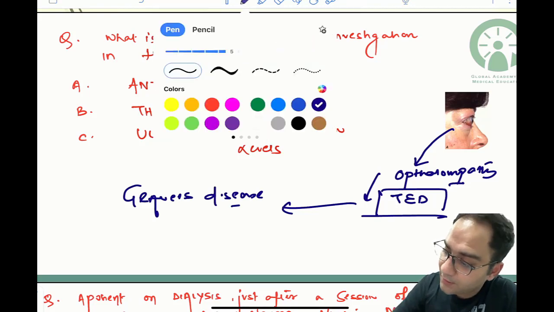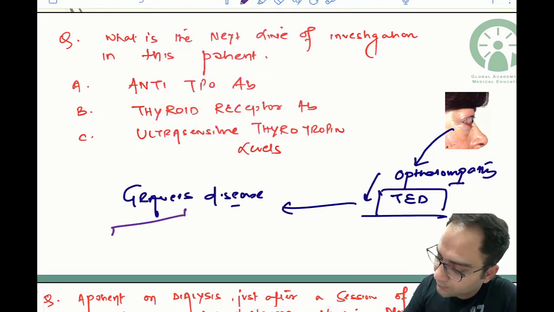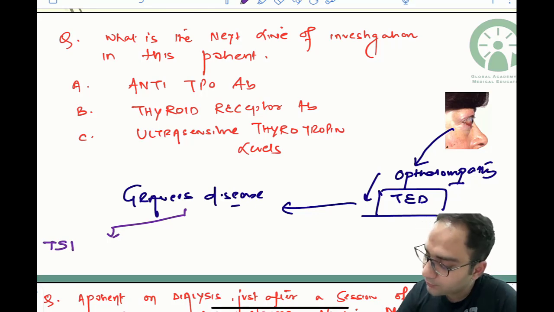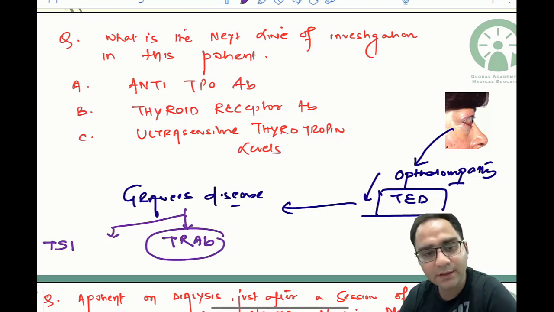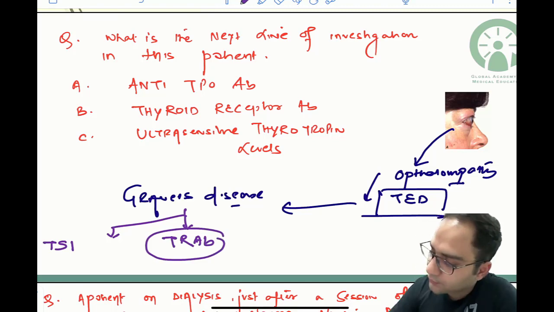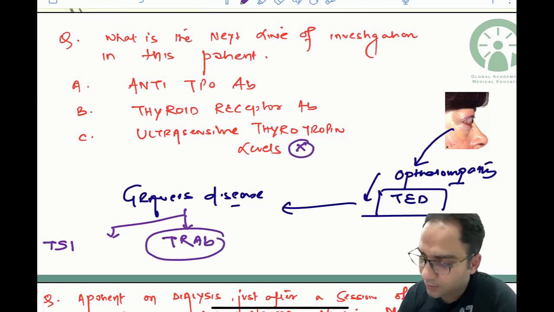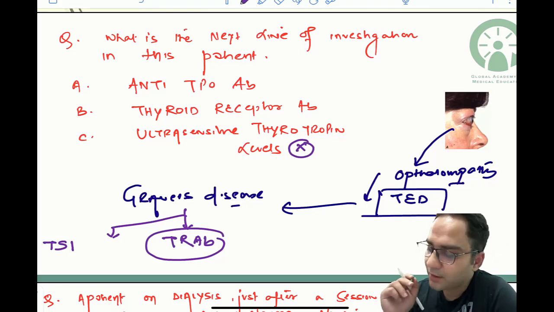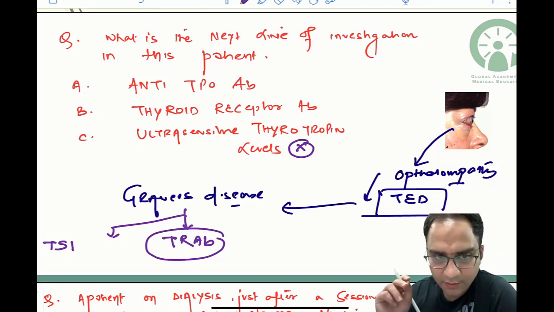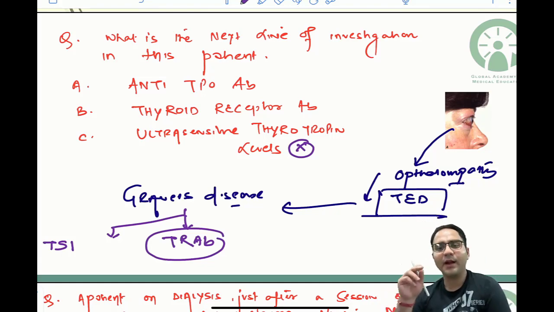Now, what are the antibodies that you can see in Graves? Antibodies you can see are thyroid stimulating immunoglobulin, and you can also see thyroid receptor antibody. So this is definitely not the answer. But you should also remember that anti-TPO antibody can also be seen in Graves' disease.